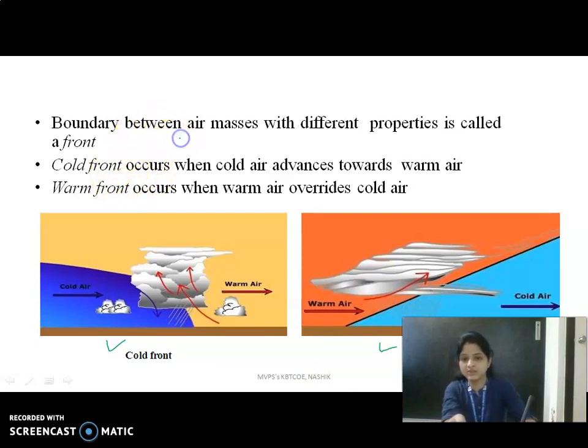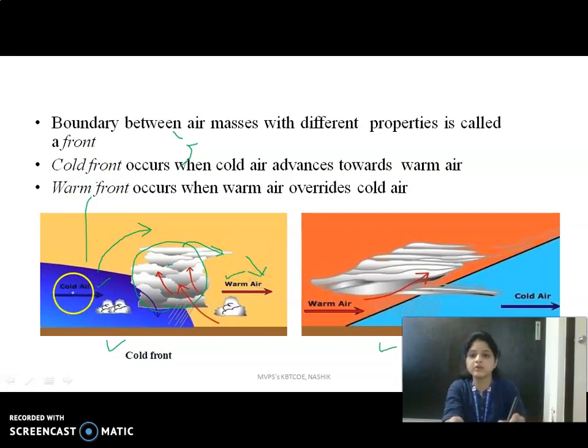So this image is from Google. This boundary between the cold air and the warm air is called a front. When this cold air is lifted over the warm air, it is called cold front precipitation. And when this warm air is lifted over the cold air, it is called warm front precipitation.